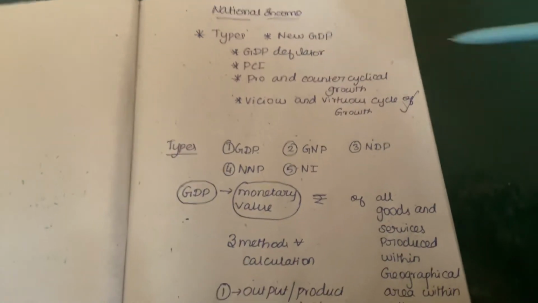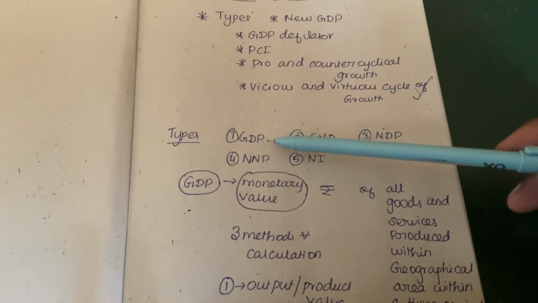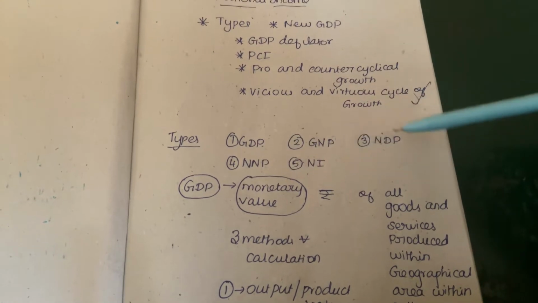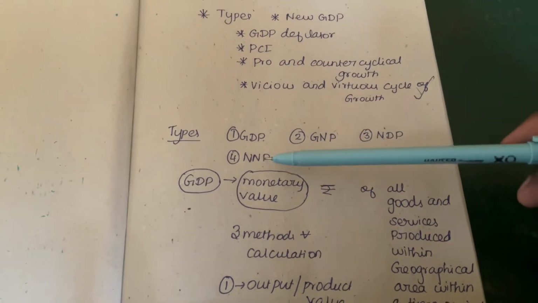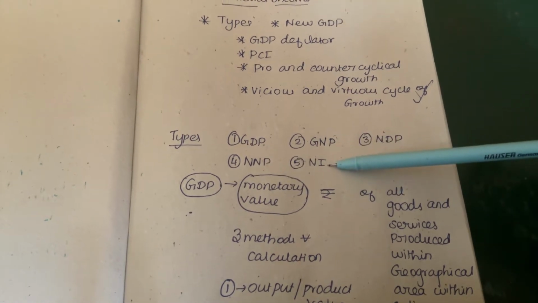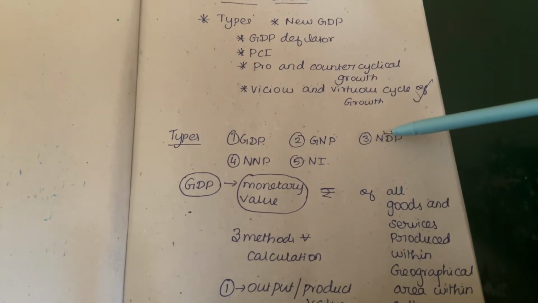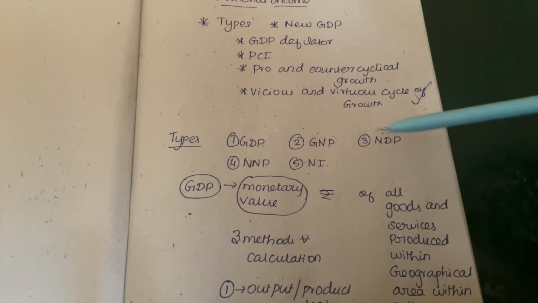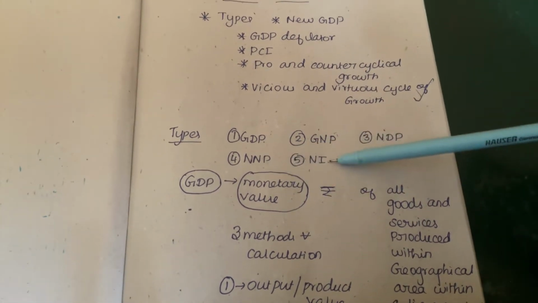Now the types of national income: gross domestic product, gross national product, net domestic product, net national product, and national income.